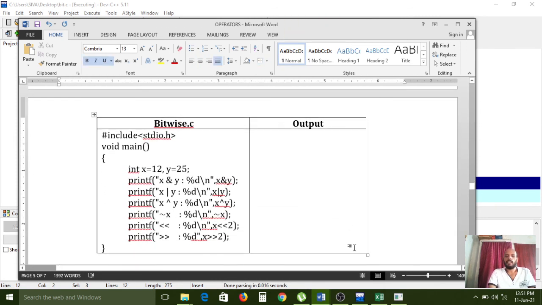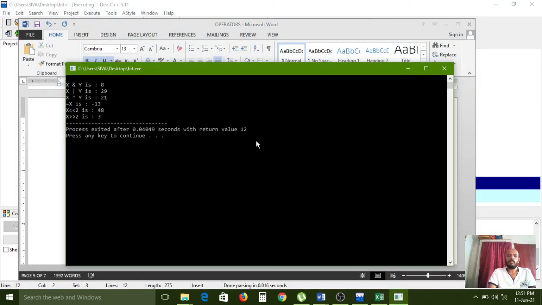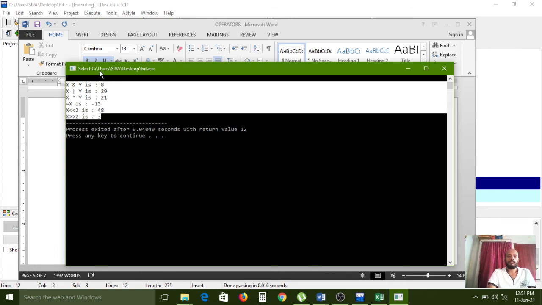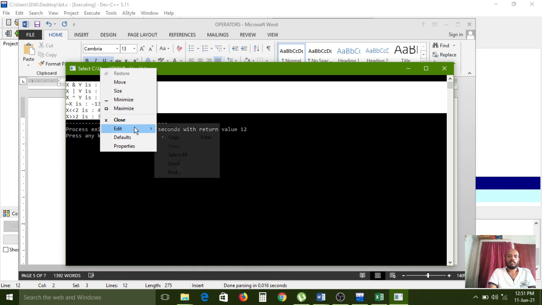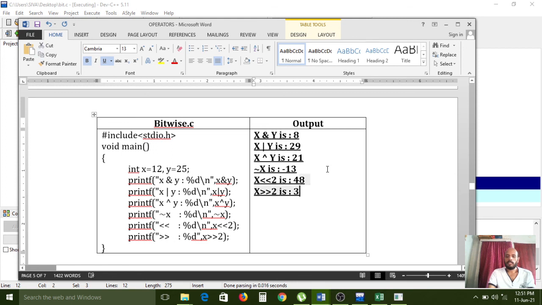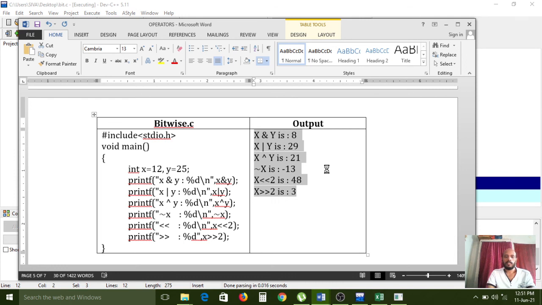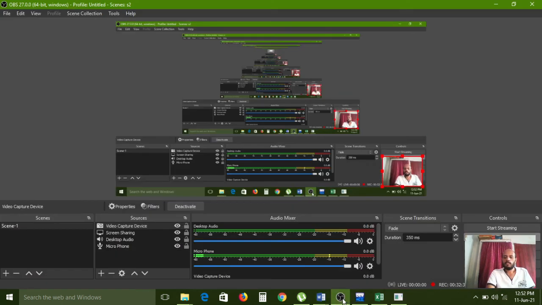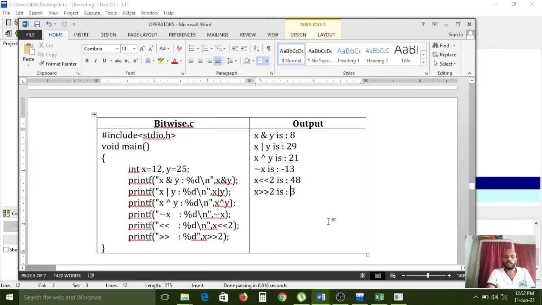Here I gave one example, and I am pasting the same example output in the notes. Copying, and here I am pasting. So the bitwise operators concept is over.